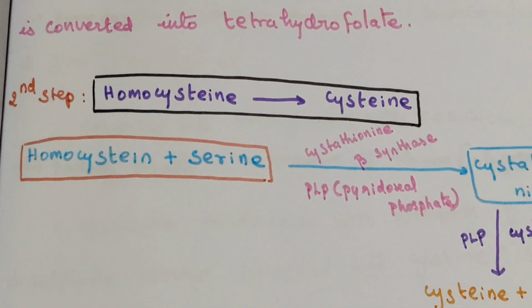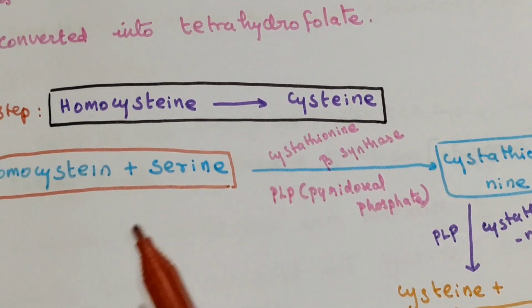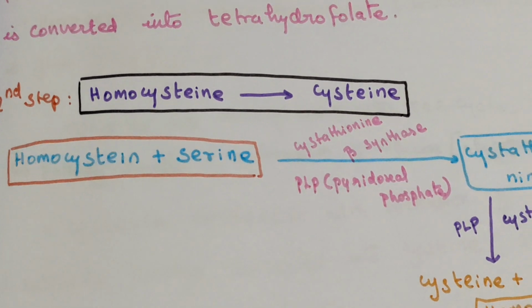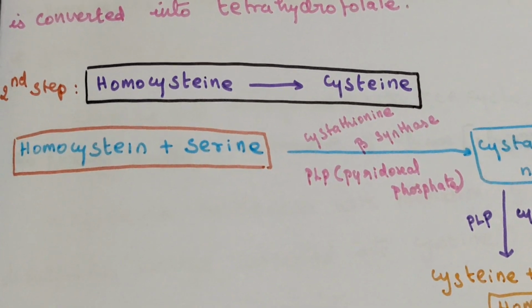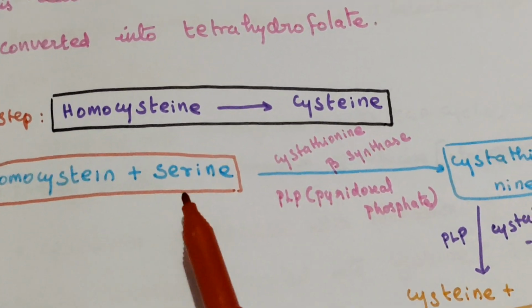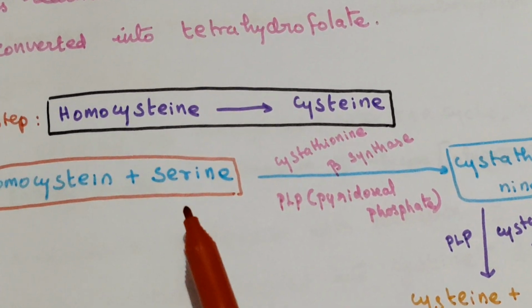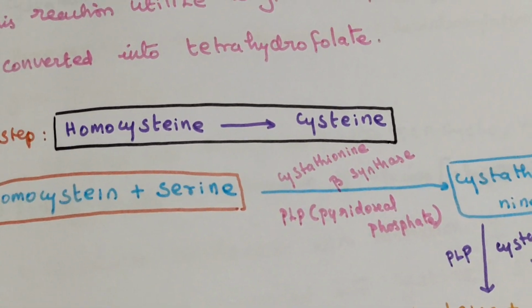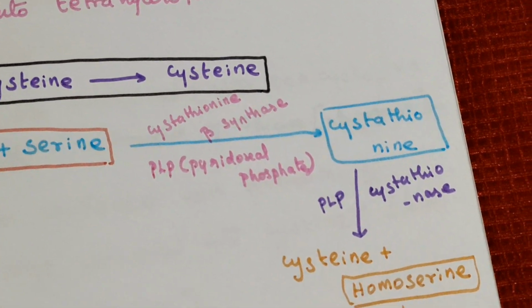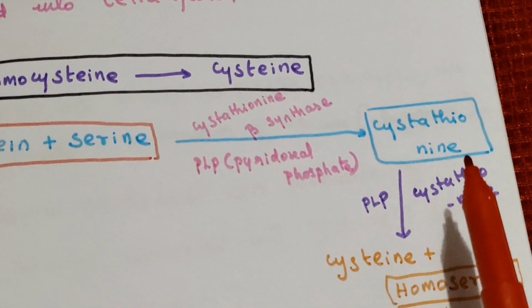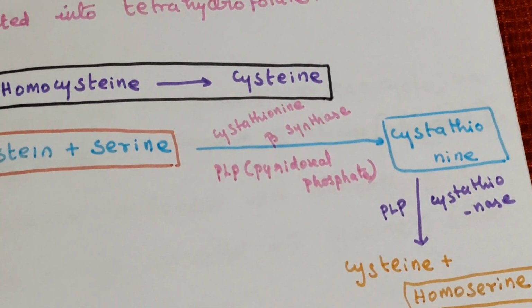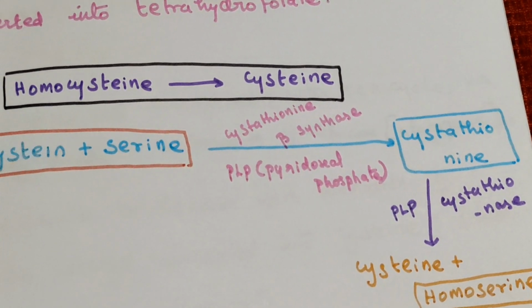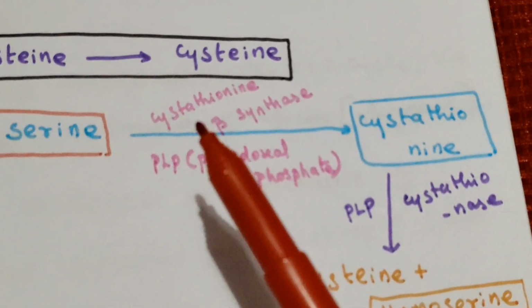Second step, homocysteine is converted into cysteine. Now the homocysteine condenses with a molecule of serine. This gives cystathionine with the help of the cystathionine beta synthetase enzyme.